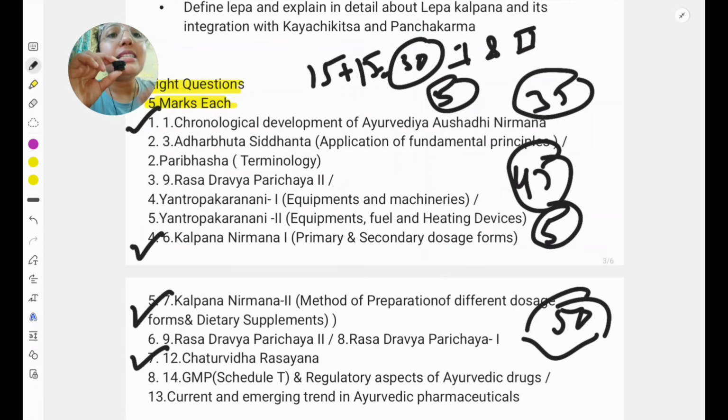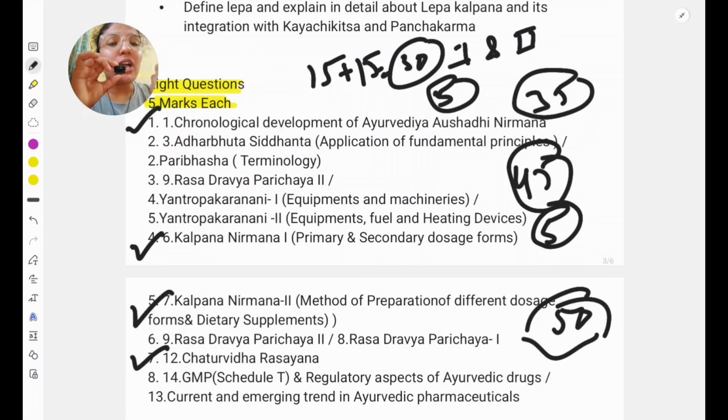Sadharan Rasa. These are the usually asked questions. In my paper they have asked what are the substitutes, or Abhav Pratinidhi Dravya, that is explained in our Rasa Shastra. So usually only 2 drugs are there. That is, if we don't have a proper Vajra, we can use the Vikranta. And if we don't have a Swarna, we can use a Swarna Makshika. Only 2 are mentioned. Next important topic is Rasa Dravya Parichaya.